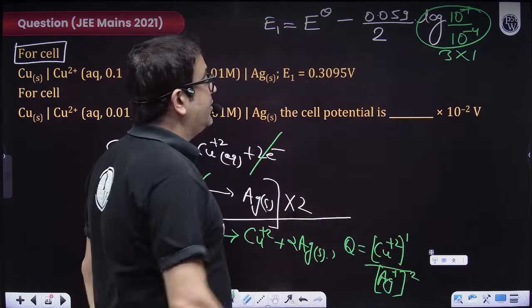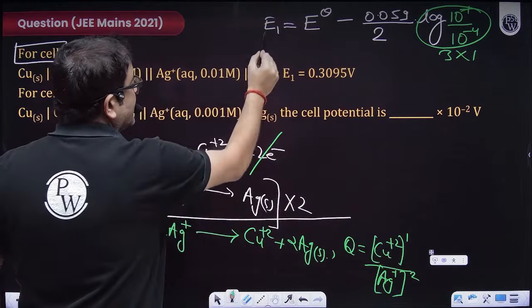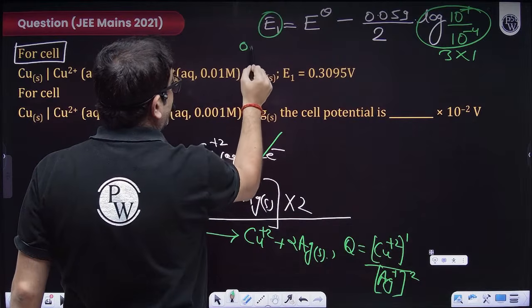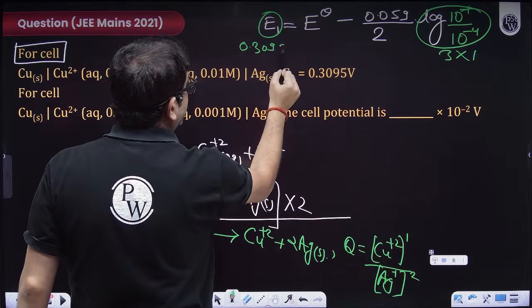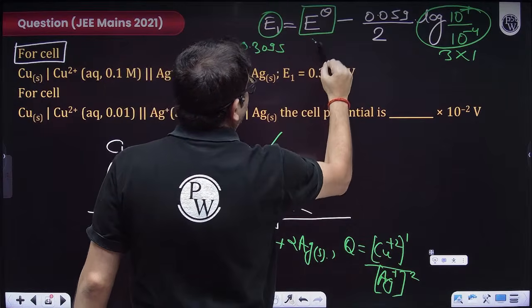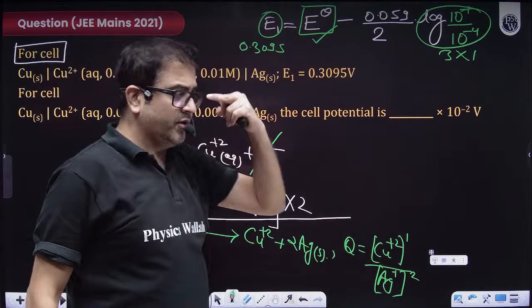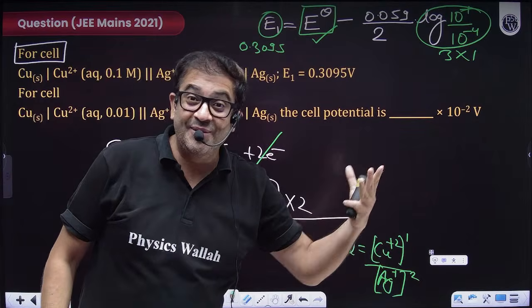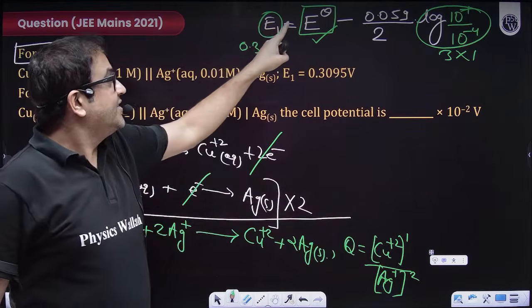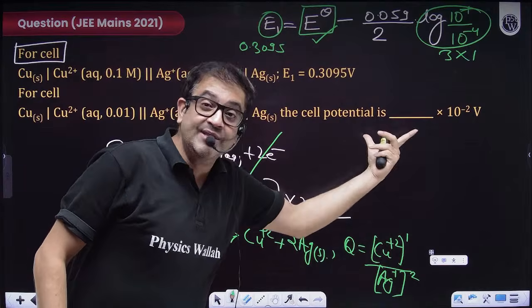Now you just have to do the mathematics because this value is also given. This value is given out to be 0.3095. This is how you will get your value of E naught. So I am not doing the division, obviously you have to do that. That will be your task after this live. So you calculate E naught. Now use that E naught here.